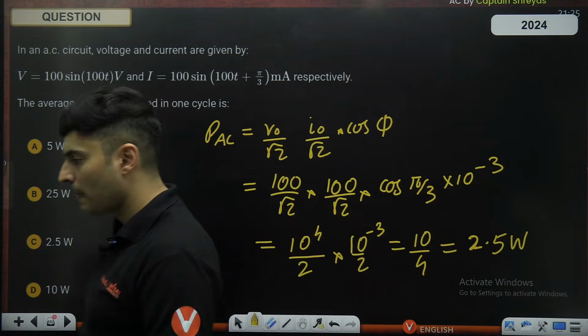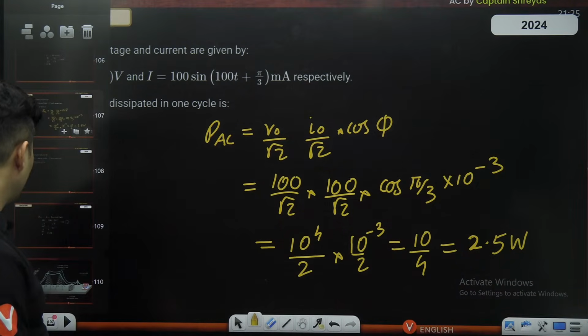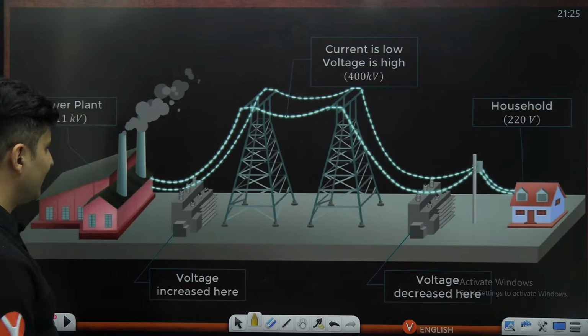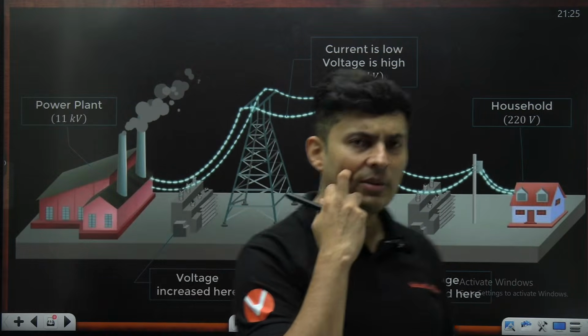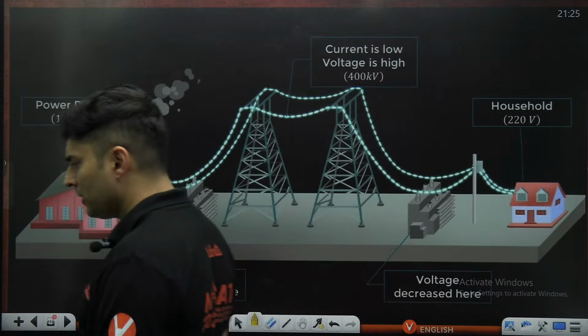There you go. Amazing, amazing. Simple. So these kind of questions are coming in your JEE Mains examination. So just doing that. Now let's go to the last and final topic, which is basically transformers. Ready for transformers, my dear warriors?